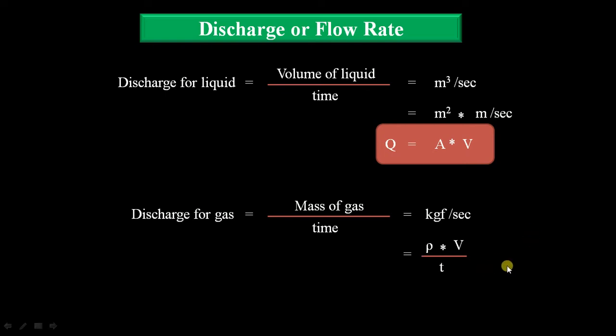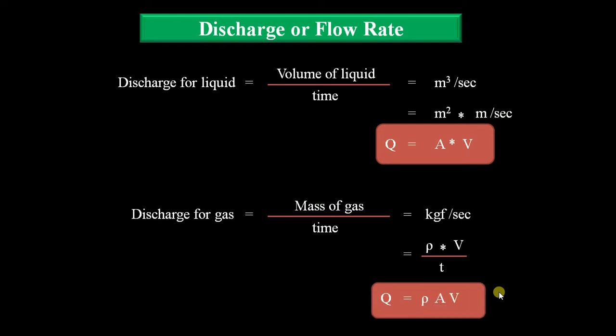So we can write that ρQ is equal to, again ρ is density, that we can't do anything, so density into volume by time. Here volume by time is equal to area into velocity. So in place of volume by time, we can write it as area into velocity. So discharge for gases can be written as ρAV, density into area into velocity of the flow of the fluid here. These are the two important equations for liquids and gases to find the discharge, that is volume flow rate and mass flow rate for liquids and gases respectively.